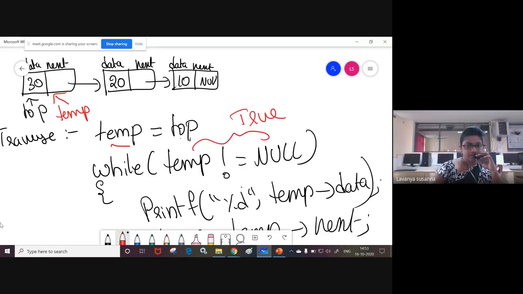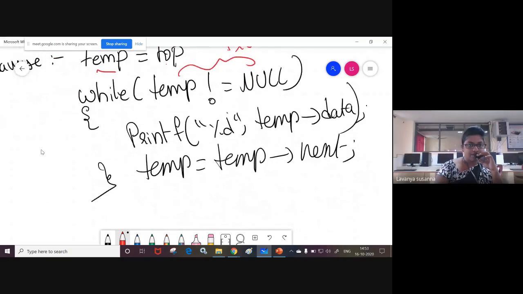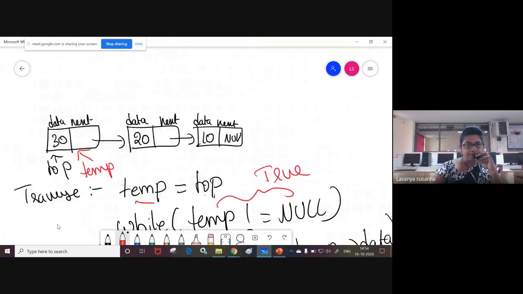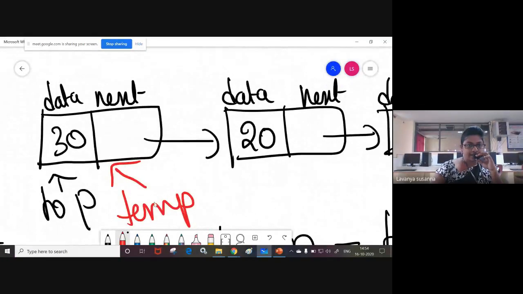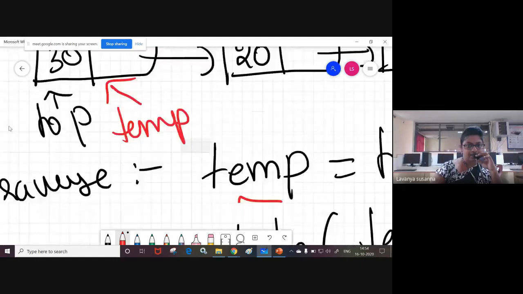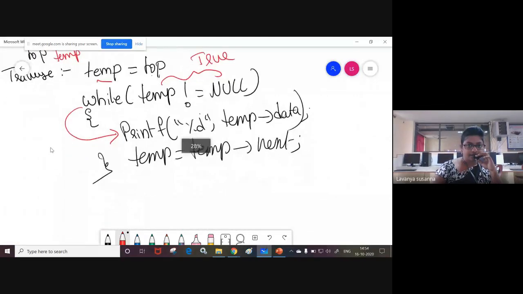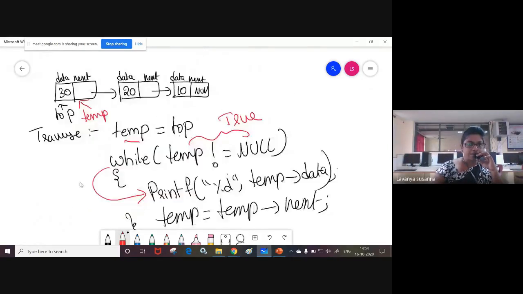When this condition is true, control goes inside the while loop. What is the while loop statement? Printf percentage d, and in the place of percentage d, what will be printed after the comma? Temp of data. What is temp of data? Temp is pointing to 30, so temp data is nothing but 30. Output is 30. Next, temp equal to temp of next. What is temp of next? See here.